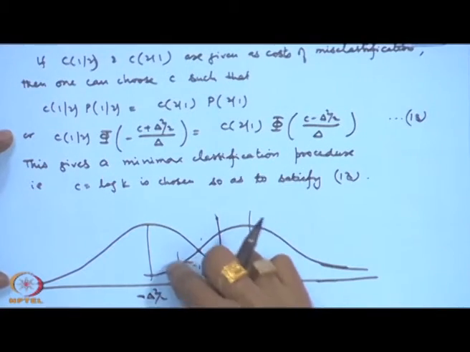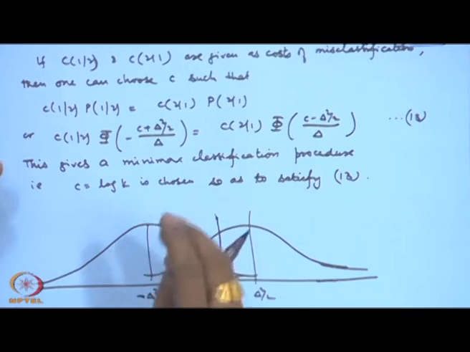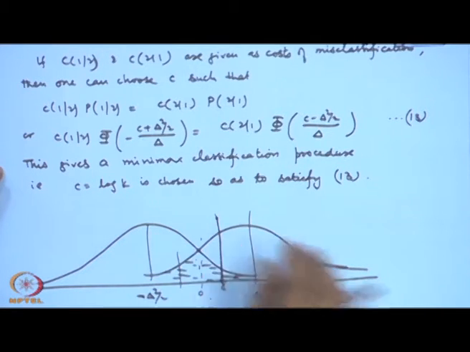It could be that this intersection part is very small, and in that case the classification will be good. If the intersection is more, then certainly the classification rule will be slightly worse. That means the discrimination power of the rule will be much less.